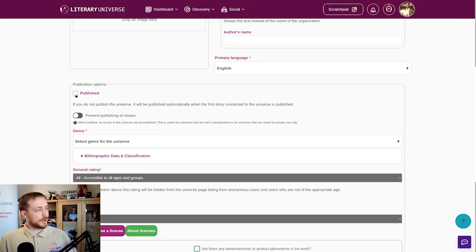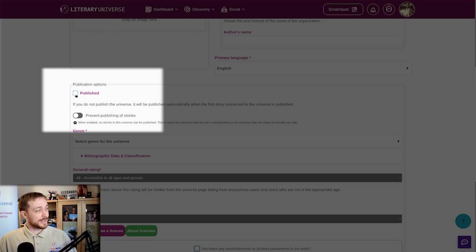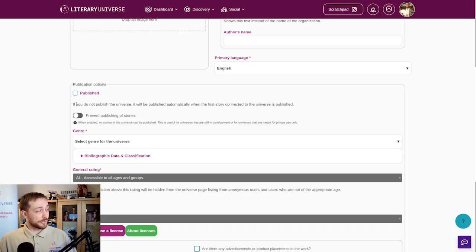So here you have the option to publish. We don't want that right now. And then we have the option to prevent publishing of stories. So for example, if you're writing for yourself, or if you're writing something private or don't want to accidentally publish anything, you will toggle this option.